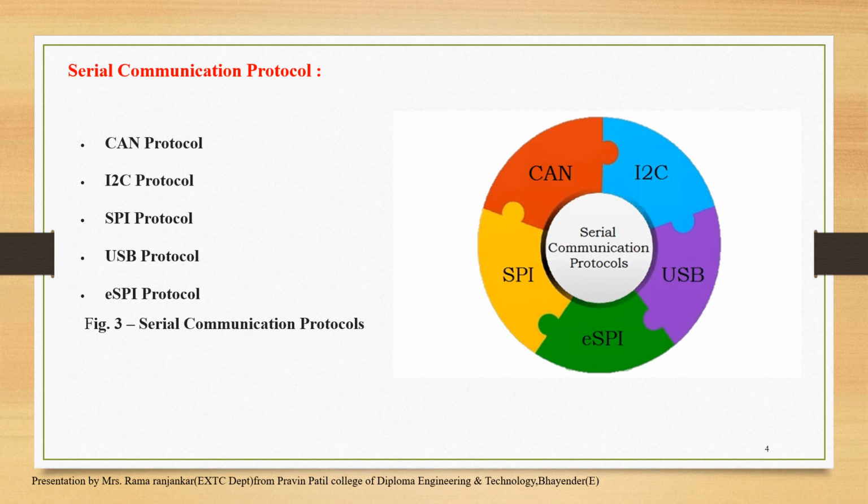Let's see the serial communication protocols. These are the list of serial communication protocols. First is the CAN protocol, that is Controller Area Network protocol. I2C is there, that is Inter-Integrated Circuit. SPI, Serial Peripheral Interface protocol. USB is Universal Serial Bus protocol. eSPI means Enhanced SPI protocol. So let's see the description of each protocol in brief.